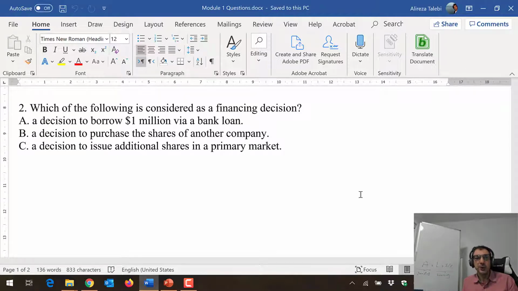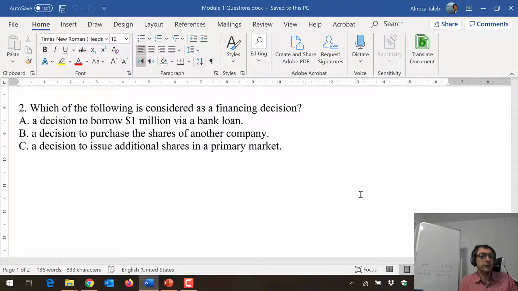A decision to purchase the shares of another company. Here, you see that's a tricky point. You are not issuing shares. You are buying shares of another company. It's not your own shares. It's another company's shares. That's investing activities. You are investing because you hope you can make more money, or you will receive some dividends, or you will have some capital gains. So it is not about issuing shares. This is investing activities. So B is not the correct answer. B is not a financing decision.